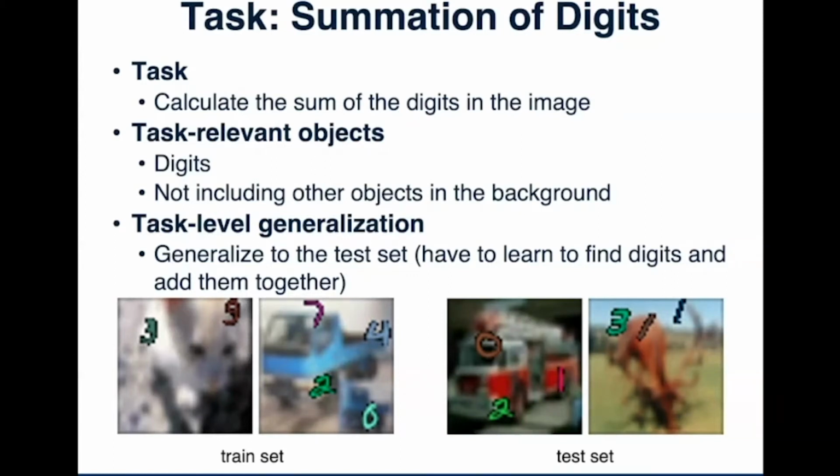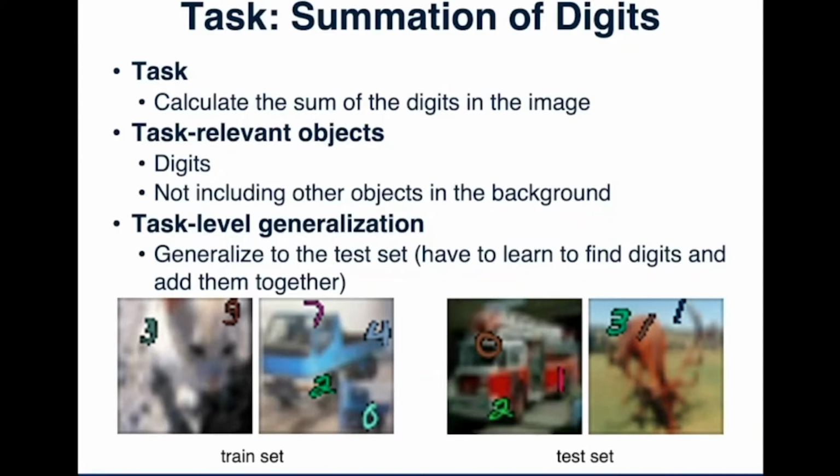Since our objective is to find task-relevant objects and achieve task-level generalization, in this task, the objects we want to find are the digits in the image. Note that the other objects in the background are not related to our task, so we need to ignore them.